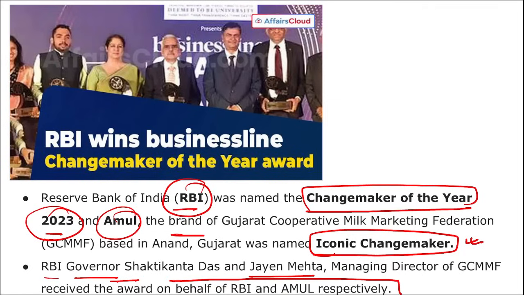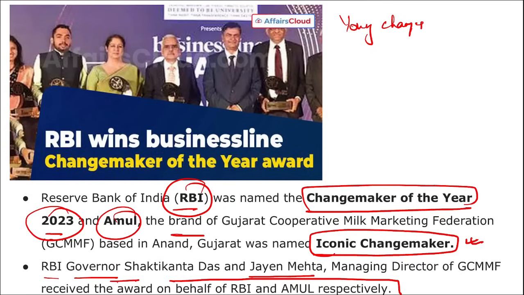Correct. Then if we talk about this Business Changemaker Award, this recognizes an individual or an organization that has brought a positive change in the society since 2019. Correct. So here you can see Changemaker of the Year Award, RBI, iconic changemaker, Amul. Who is the Young Changemaker?